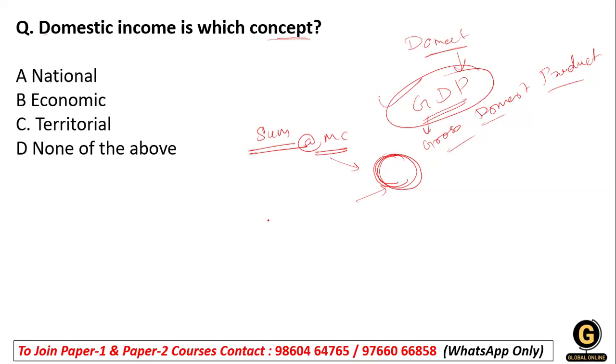So option C: domestic income is a territorial concept. It is not national and not economic, because we calculate domestic income on the basis of our territorial boundaries.